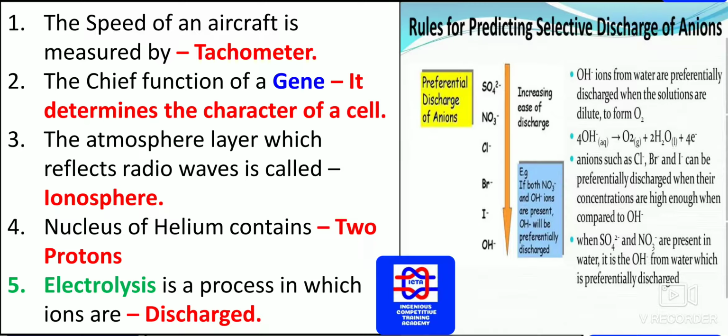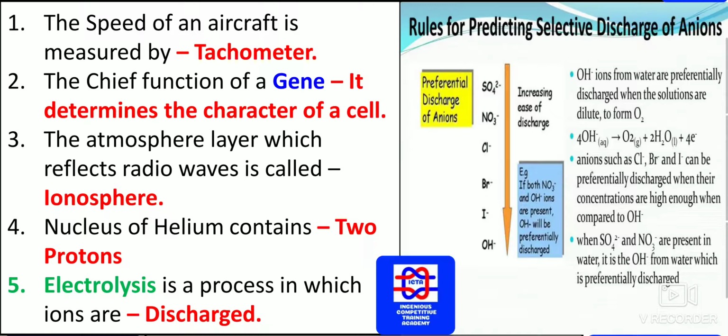This is one thing you have to remember. The main function of a gene is that it determines the character of a cell. The atmospheric layer which reflects radio waves is called the ionosphere. Among the layers we have, troposphere, stratosphere and ionosphere, the layer that reflects radio waves is known as the ionosphere.